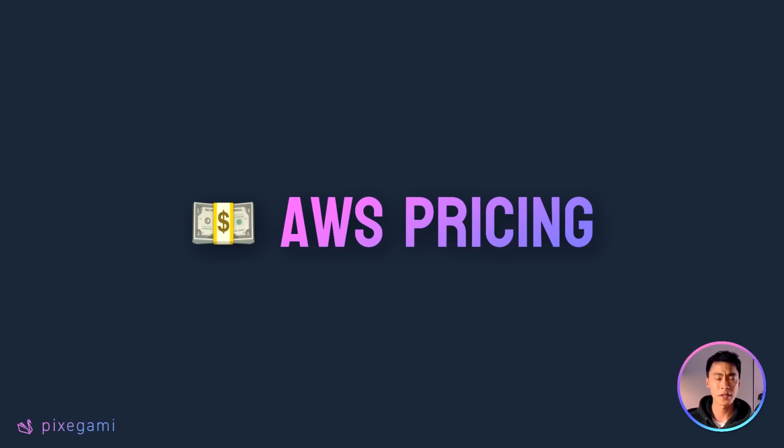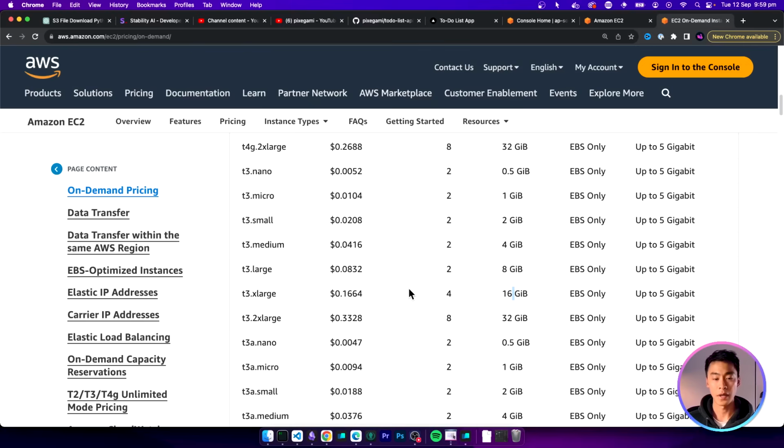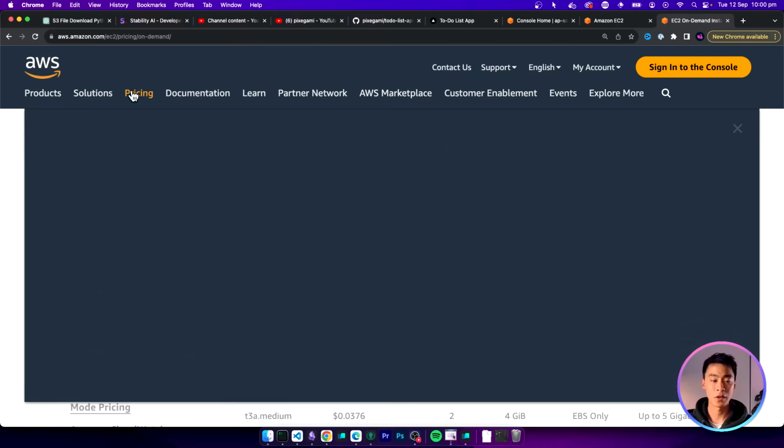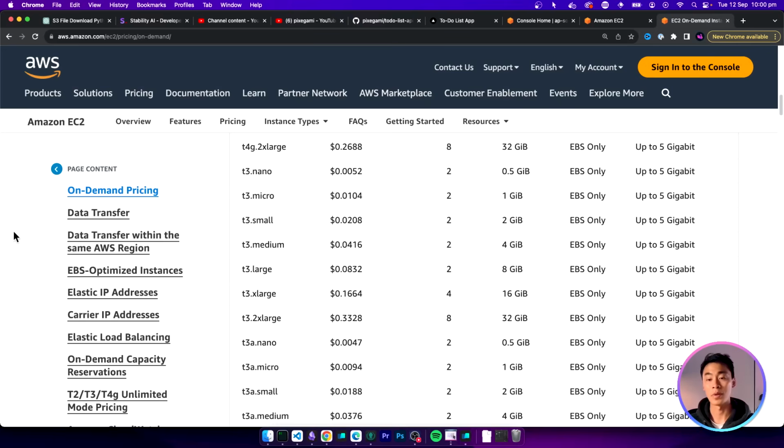On that note, let's take a look at how pricing works on AWS. This is going to be something you'll want to pay a lot of attention to if you don't want to be surprised with a large bill at the end of the month. On AWS, you pay for what you use. For example, if you want to start a virtual server, you might want this 16 gigabyte instance here. And here the cost is 16 cents per hour that you use it. If you start one of these virtual instances and you leave it running for a day, it's going to cost $4.